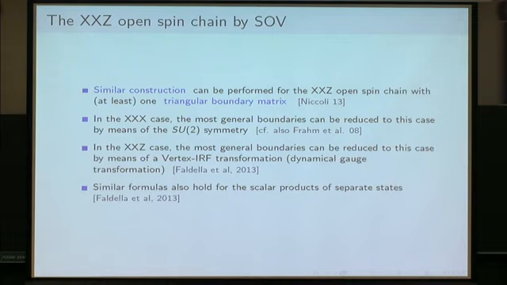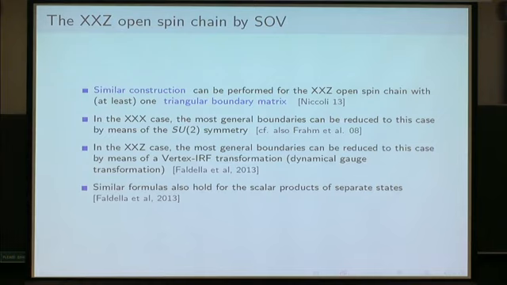In the XXX case, of course, this is enough because you have this SU(2) symmetry for which you can always make one of the matrices triangular and even diagonal if you want. In fact, this case was solved earlier already by Frahm and collaborators, again by separation of variables.